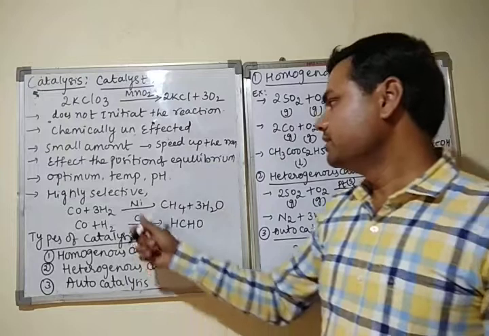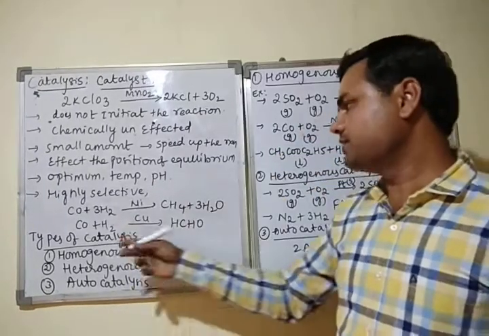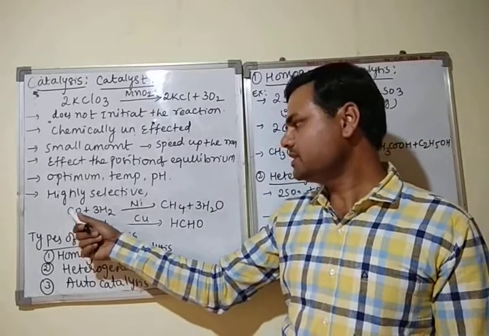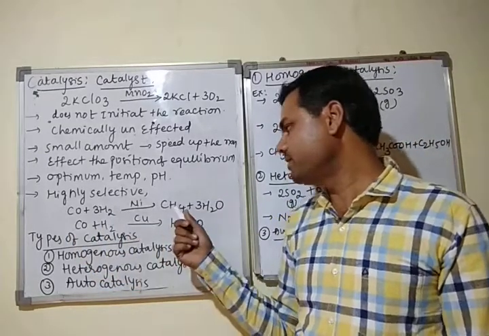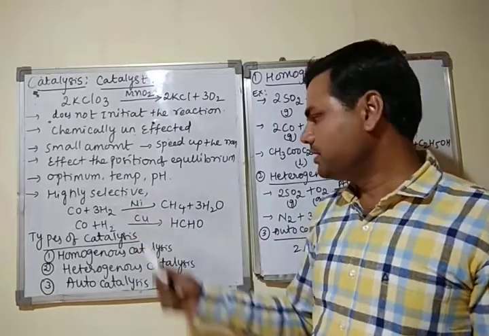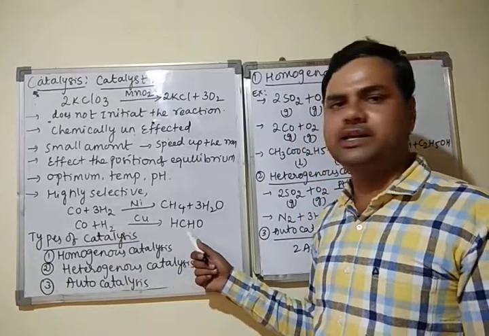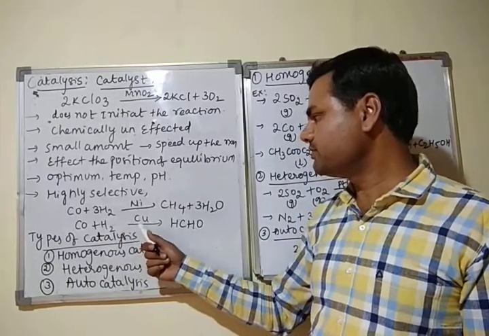For example, nickel is a catalyst. It works in the reaction where carbon monoxide reacts with hydrogen to form methane. In this reaction, which catalyst is working? Nickel. But in the second reaction, carbon monoxide reacting with hydrogen forms formaldehyde, copper is working.